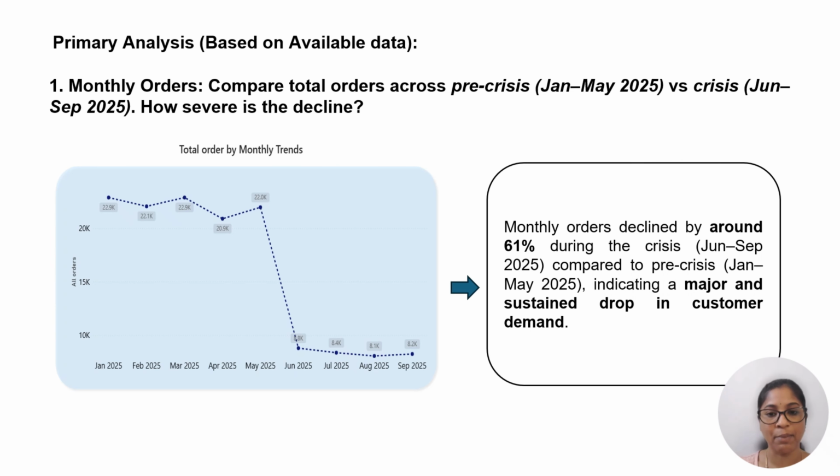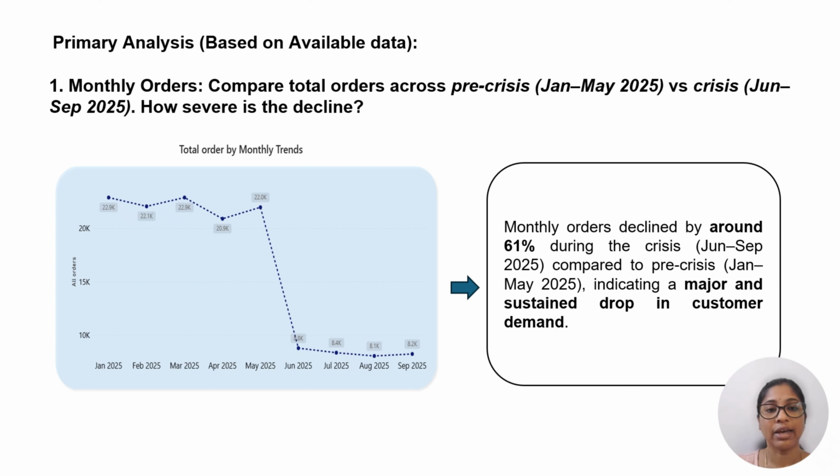My first business question is: compare total orders across pre-crisis and crisis. How severe is the decline? Here I showed a line chart that clearly shows the pre-crisis orders and crisis orders, and how severe the decline is. The visual is clearly telling the story. During pre-crisis, monthly orders were stable at around 20 to 23K, showing constant customer demand.